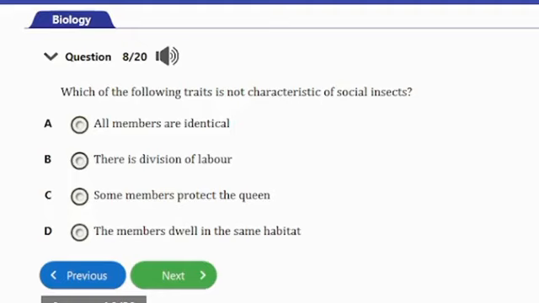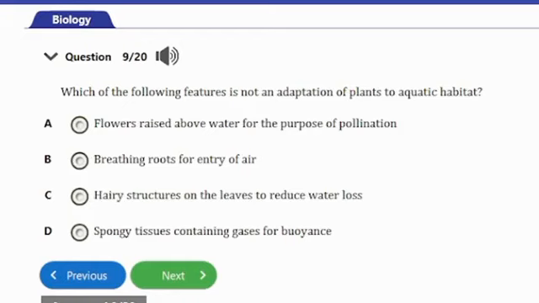So guys, the correct answer to this question is option A here, which says all members are identical. So you would notice that in social insects, all the members are not identical. Certain members will possess certain features that make them unique and make them stand in their different groups. So guys, that's it for that question. Let's consider the next question.